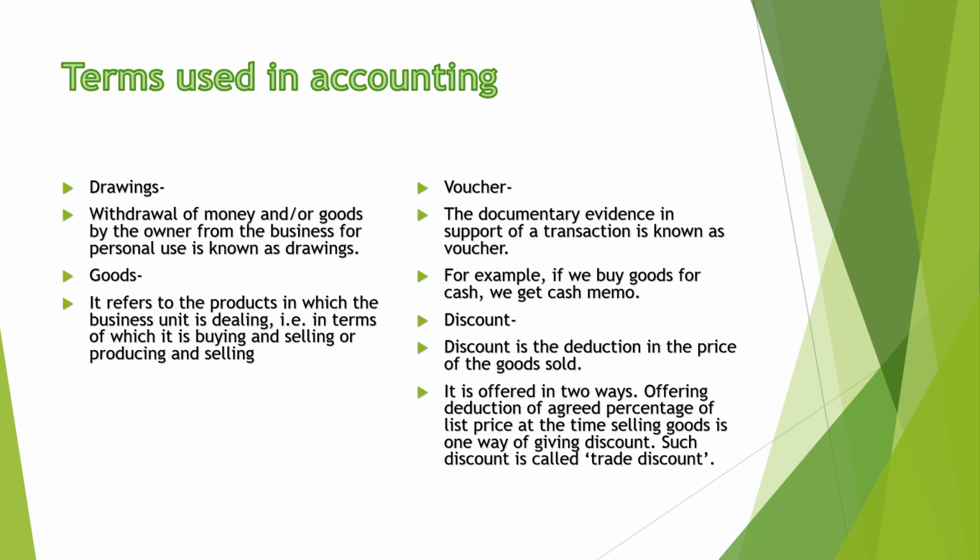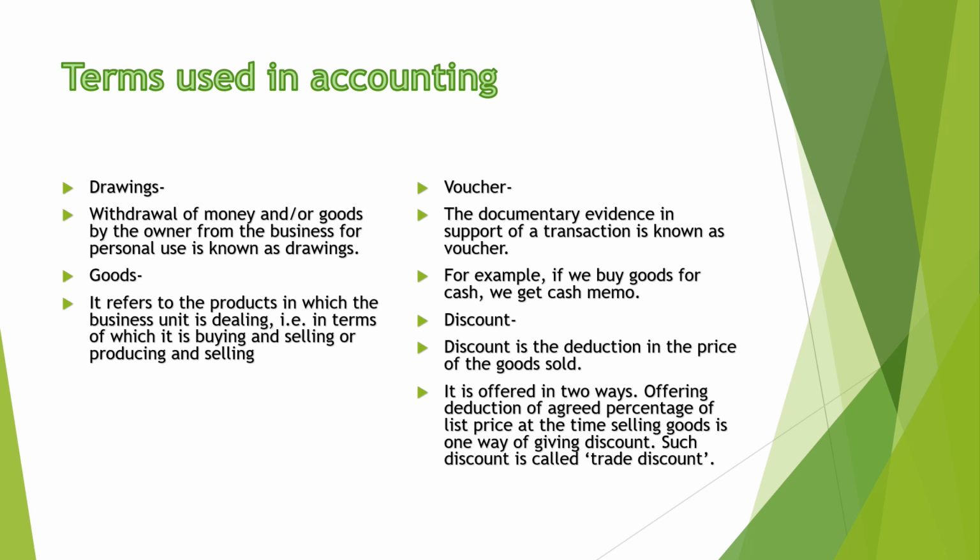What is goods? It refers to the product in which the business unit is dealing. So when we are converting inputs, raw material, into output, that becomes the goods. And this is meant for sale. Next term is voucher. The documentary evidence in support of a transaction is known as voucher. For example, if we buy goods on cash, a cash memo. When we deposit in bank, there is a pay in slip.